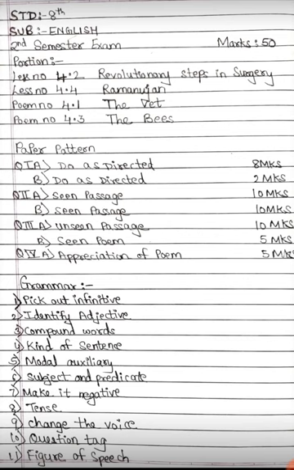Question number 2A is a seen passage, 10 marks. Question number 2, again a seen passage, is for 10 marks. Question number 3, if you see, is an unseen passage. Unseen passage means the passage which is not from your textbook, it's from outside. It contains 10 marks. Question number 3B is a seen poem, 5 marks. And question number 4A is appreciation of the poem, that is 5 marks. So overall 50 marks are contained.